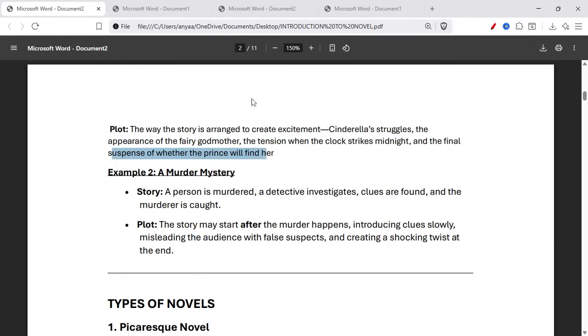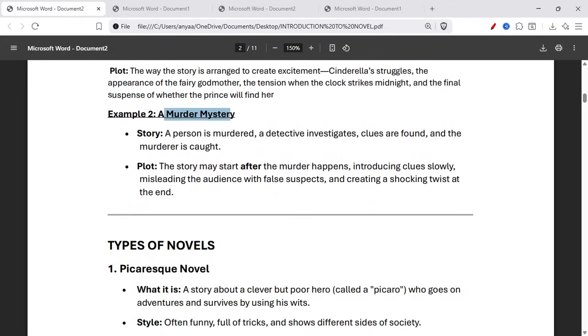So basically, a murder mystery for boys. A person is murdered, a detective investigates, clues are found, and the murderer is caught. So the plot may start after the murder happens, introducing clues slowly, misleading the audience with false suspects and creating a shocking twist at the end.